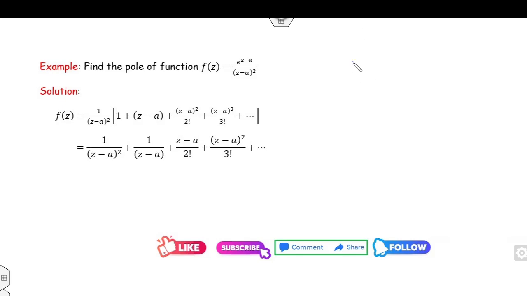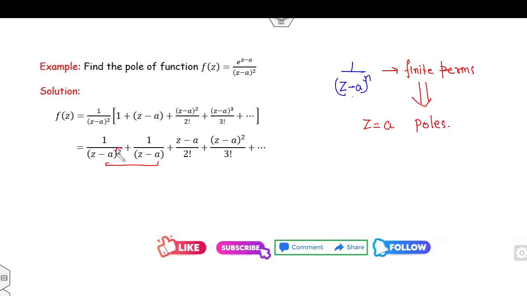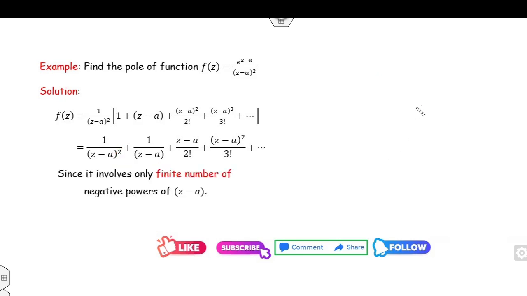Now can you analyze the nature of the (z minus a) raised to power n? Is it finite terms, or infinite? Clearly, it involves finite terms. So once it is finite terms, what does it imply? This implies z is equal to a is my pole. And what is the highest power of the negative term? 2. So this is my pole of order 2 because it involves a finite number of negative powers.